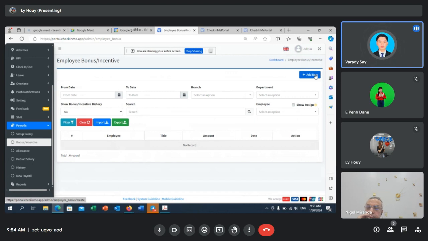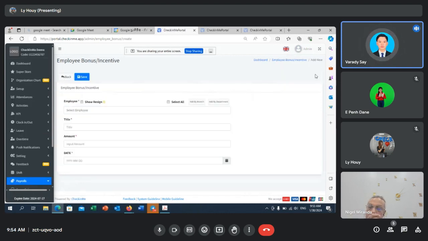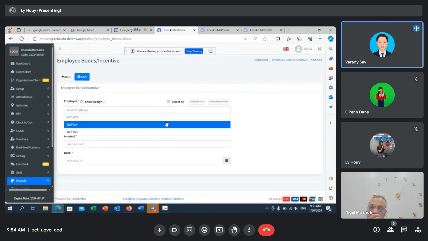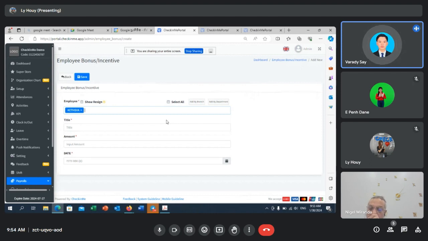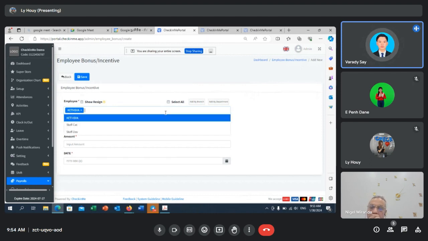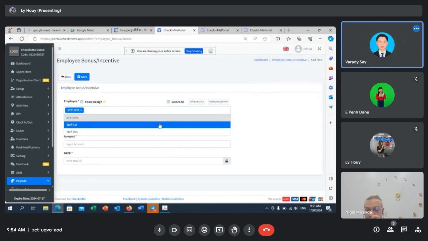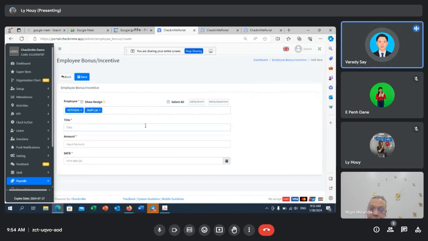If they hit the target or they have gone over the target, you can simply choose the employee. That does not mean that only the salesperson can receive a bonus. Any employee, if they receive it, you can create it here. So if there is any employee that receives a bonus, whenever you generate a payroll, the bonus itself will be automatically added on top of their monthly salary.